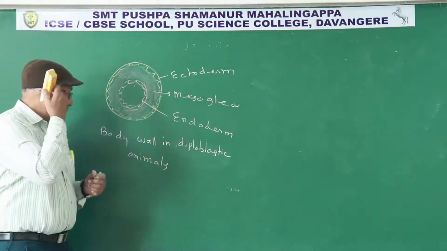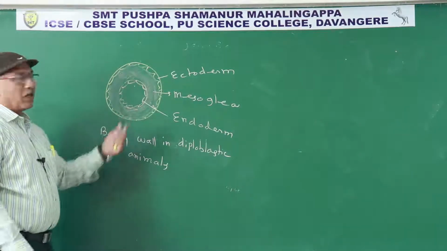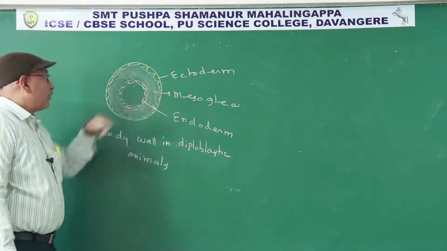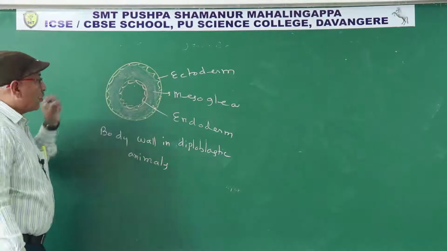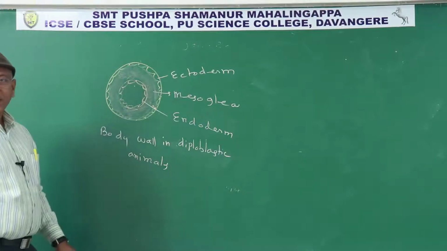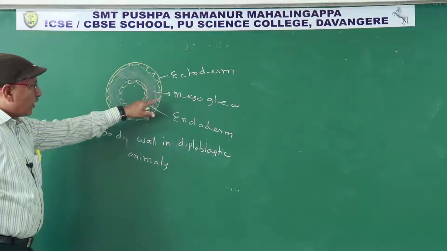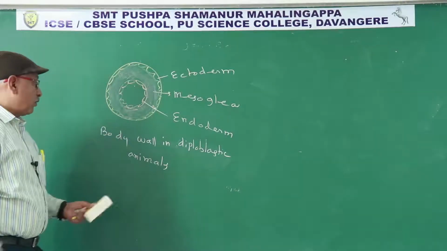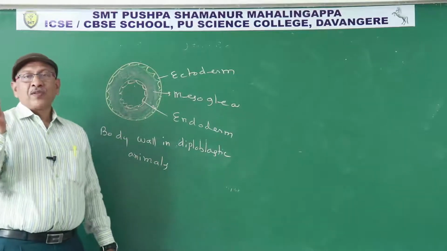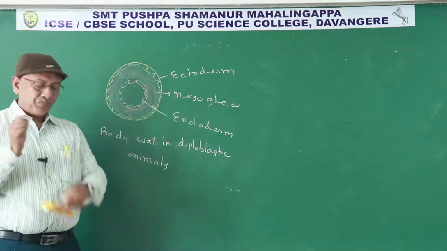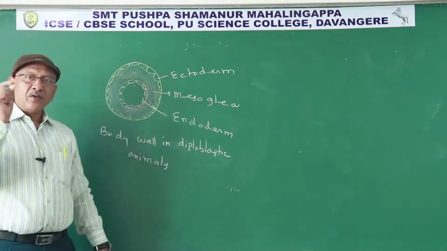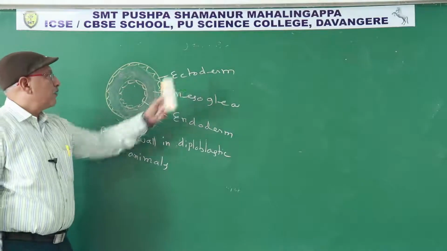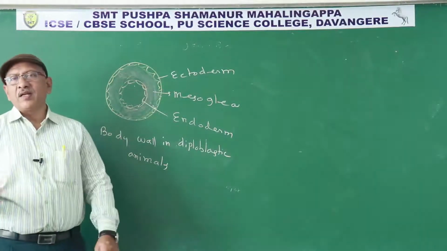In diploblastic animals, the body wall contains two germinal layers, outer ectoderm and inner endoderm. Between ectoderm and endoderm, mesoglea is present. It is an adhesive layer, so both ectoderm and endoderm attach to the mesoglea. So what is a diploblastic animal? In embryonic stage, if the body wall contains two germinal layers, it is known as a diploblastic animal. Outer germinal layer ectoderm, inner germinal layer endoderm.